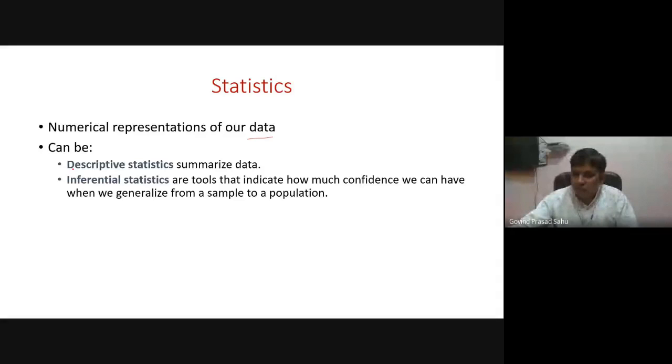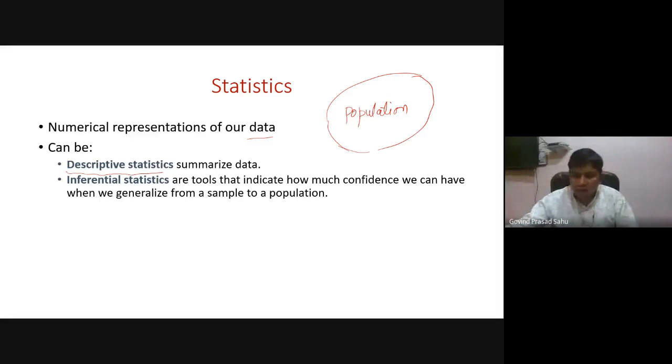In descriptive statistics, we analyze and summarize the data. When we talk about the whole collection of data, that is called the population. I hope you are aware of this terminology. The collection of all the data is the complete picture.